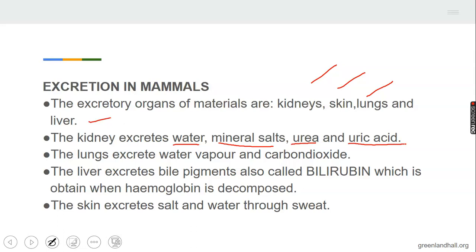Now, the lung is also an organ of excretion. The major product of excretion of the lung is carbon dioxide, or what we call carbon 4 oxide. The liver excretes bile, also called bilirubin, which is obtained when hemoglobin is broken down or decomposed. The skin excretes salt and water through sweat.